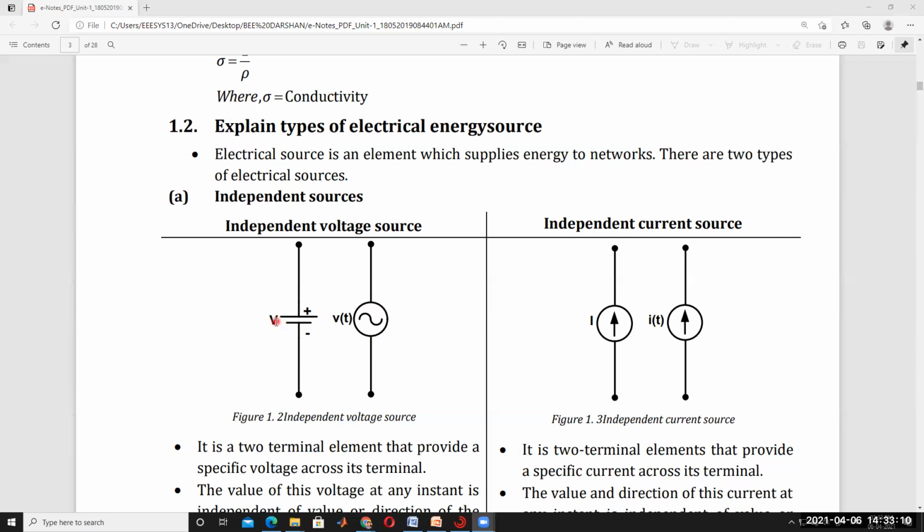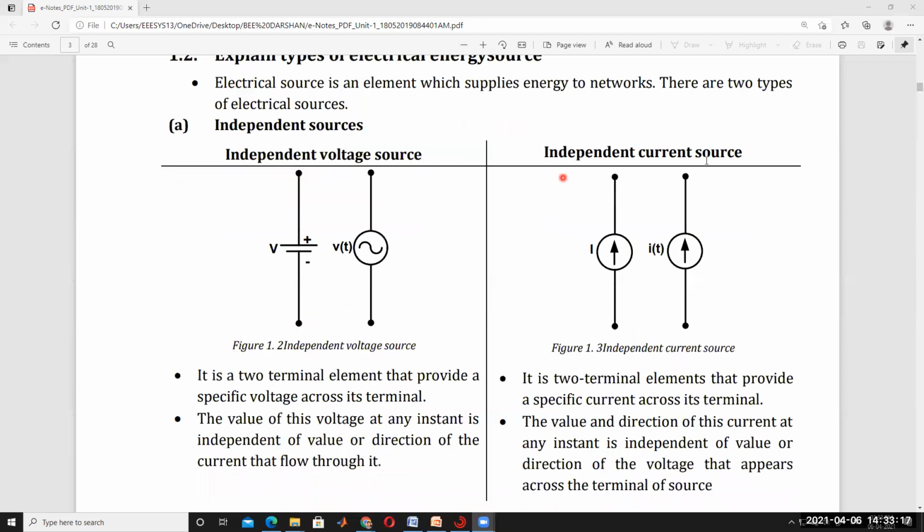Here it is a constant voltage V. Then the independent current source is represented like this, with the current direction I. For AC the current is represented as I of t, and for DC just I. This is the current direction.